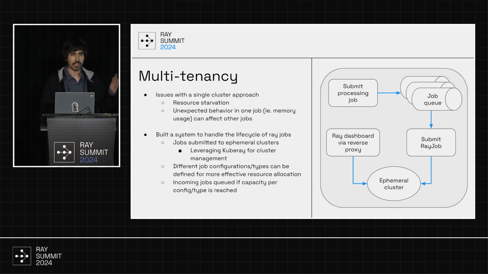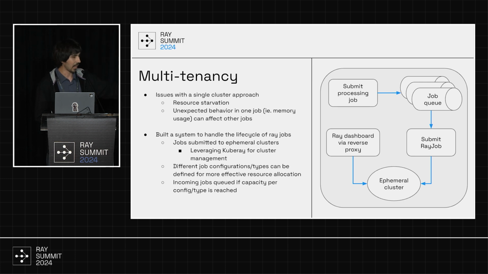And then if you're running into unexpected memory usage with some of your Ray tasks, you might end up killing workers and as a result, killing other jobs that might be running on those same workers. So what we did, we built a job system which instead of running everything on one cluster, spins up ephemeral clusters to run those jobs. We're leveraging Kubernetes under the hood to manage all the cluster lifecycle magic.